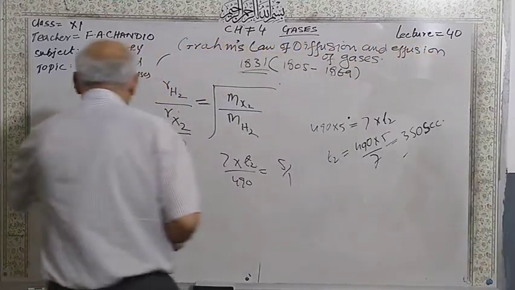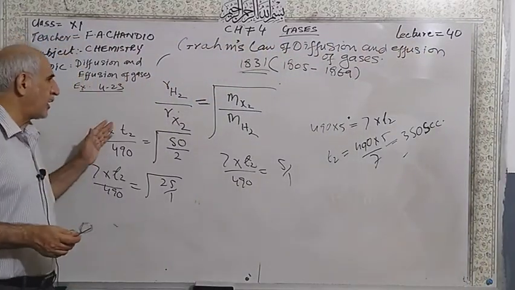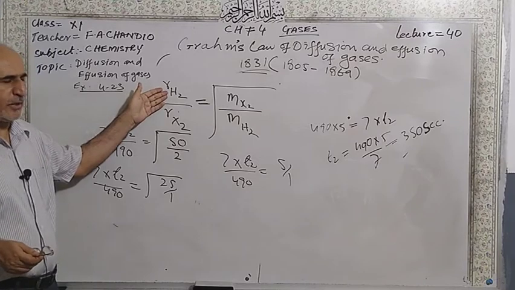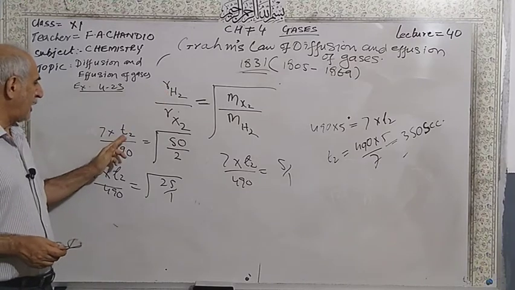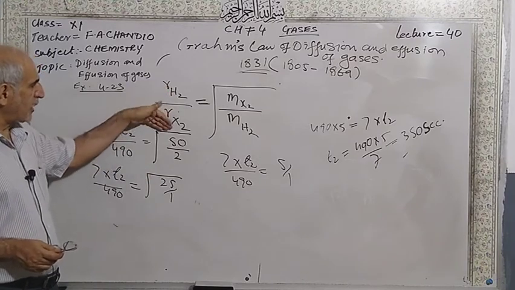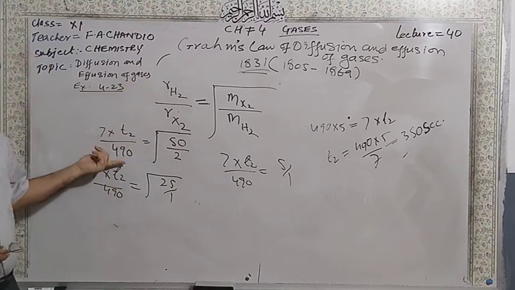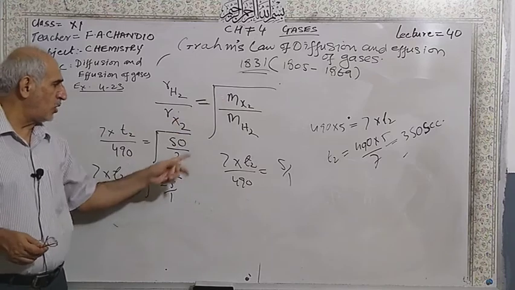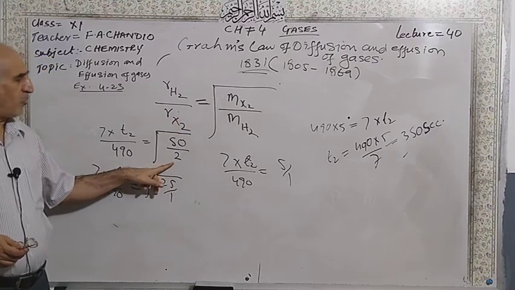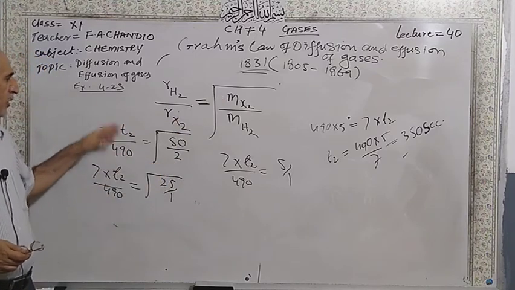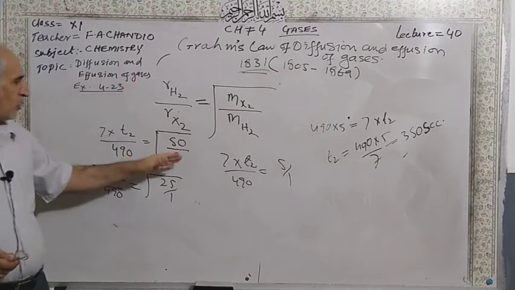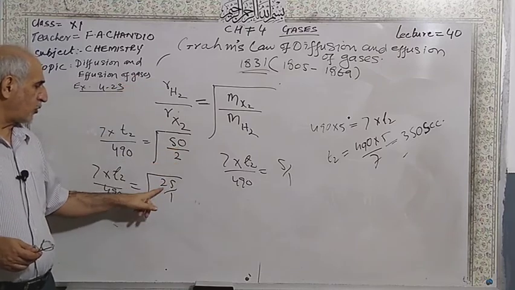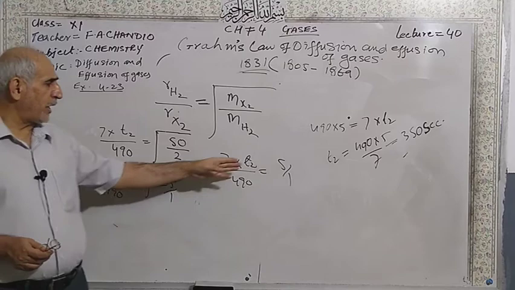So this is the 7 which you found from the division for the rate of diffusion of the hydrogen gas, and T2 you have to calculate when you insert the value. This will be the numerator, and 490 the denominator. 50 is the molar mass of X2, and 2 is the molar mass of hydrogen. 50 divided by 2 is 25 over 1, under root 5 over 1.